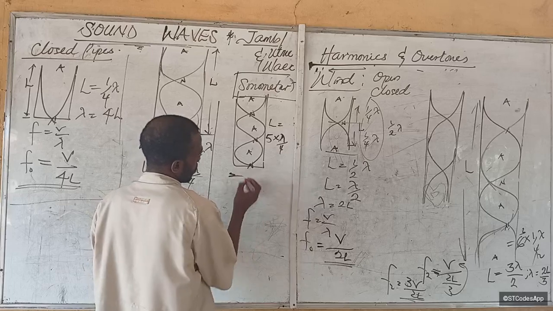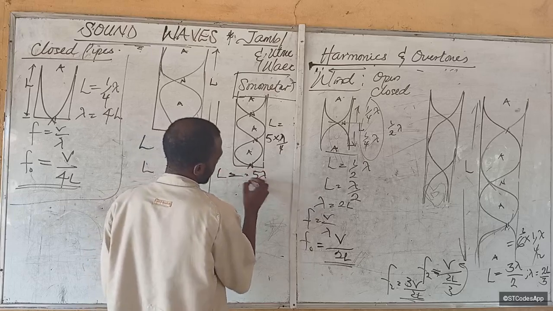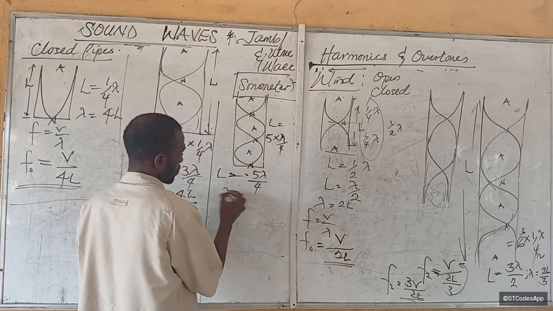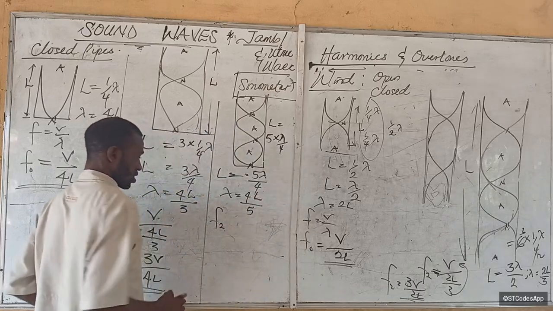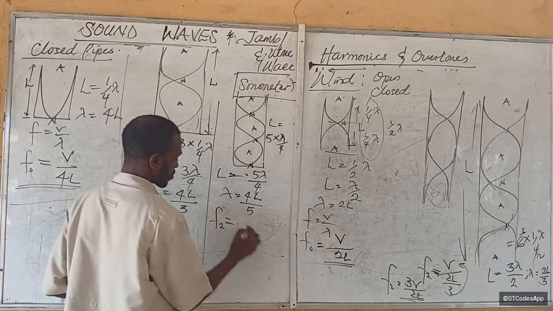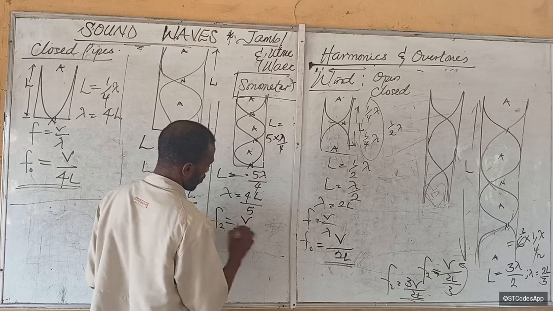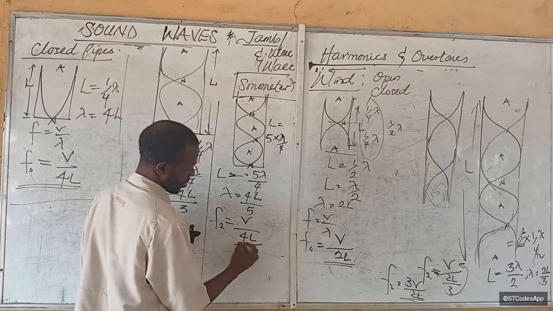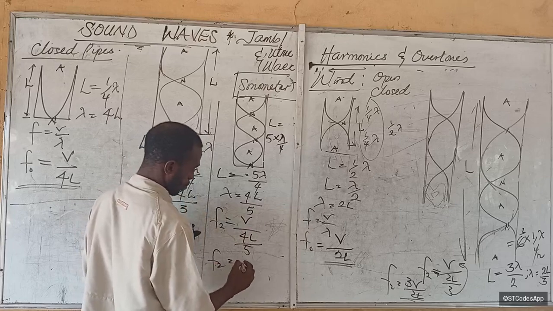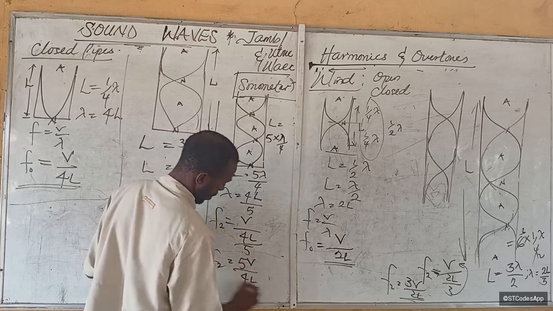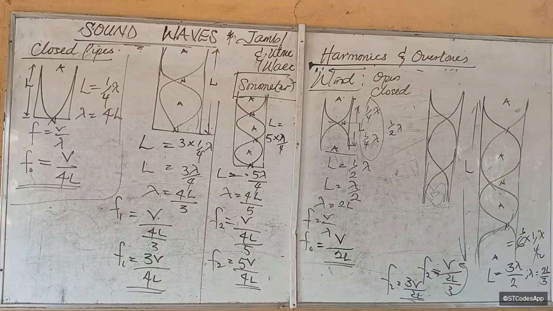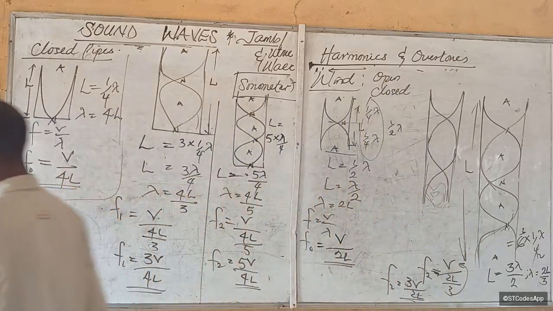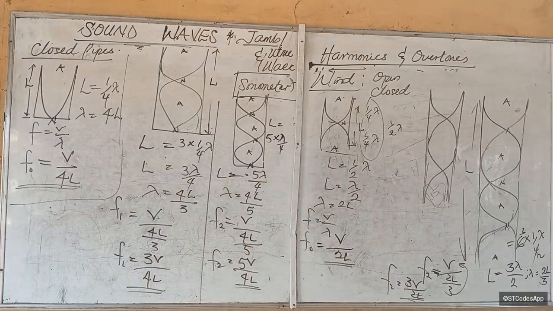So what do we have here? We have length is equal to what? 5 lambda over 4. So lambda will be equal to what? 4L over 5. So F2, which is the third harmonic, is going to be equal to what? V over 4L over 5. So F sub 2 is equal to what? 5V over 4L. Don't write again, just be listening. We're going to recreate everything. Is that okay?